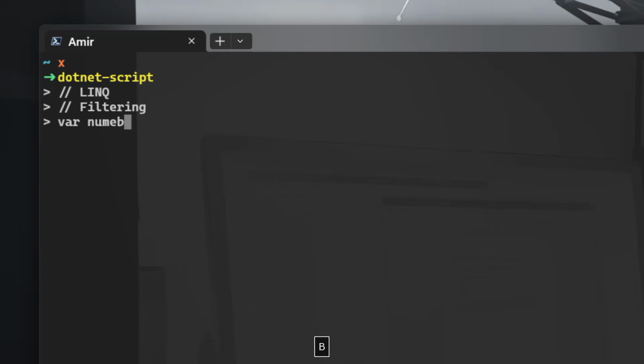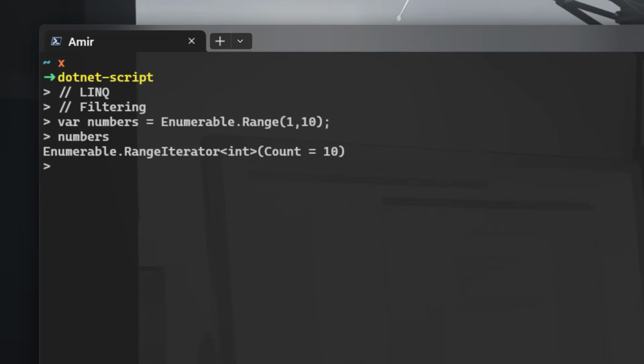So let's have a range of numbers using the keyword Enumerable.Range, and that is going to be from 1 to 10. These are the numbers stored inside numbers, from 1 to 10. Now I want to filter numbers.